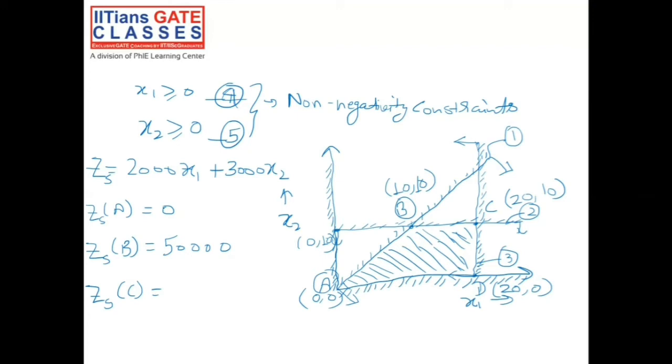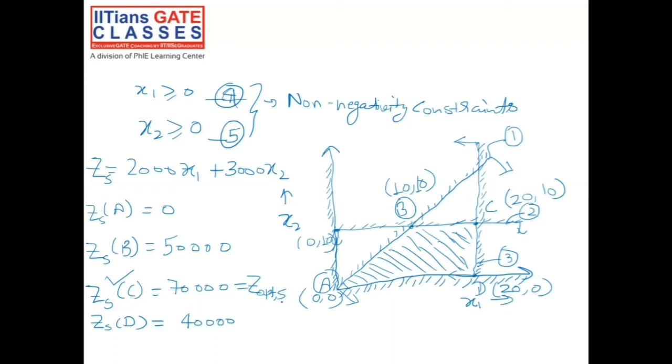Now Z for Sweta at point C, which is 20, 10, would be 20 into 2000 equals 40,000, plus 30,000, that would be 70,000. And Z for Sweta at point D, which is 20, 0, would be 20 into 2000 plus 3000 into 0, so 40,000. So what will be our optimal point? Optimal point would be point C, where Z is 70,000. So this would be Z optimal for Sweta.